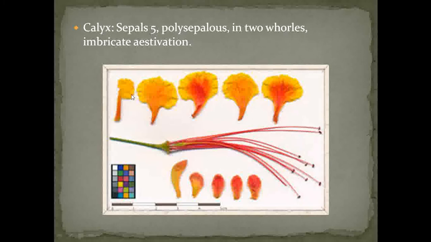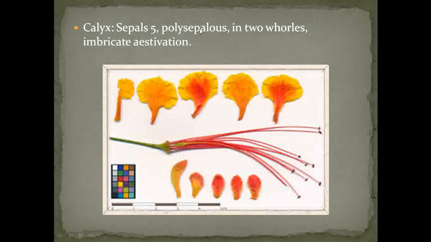Next we see the calyx. Under the calyx, first you have to denote the number of sepals. Here the sepals are 5. If you observe, the sepals are free, that's why they are polysepalous.